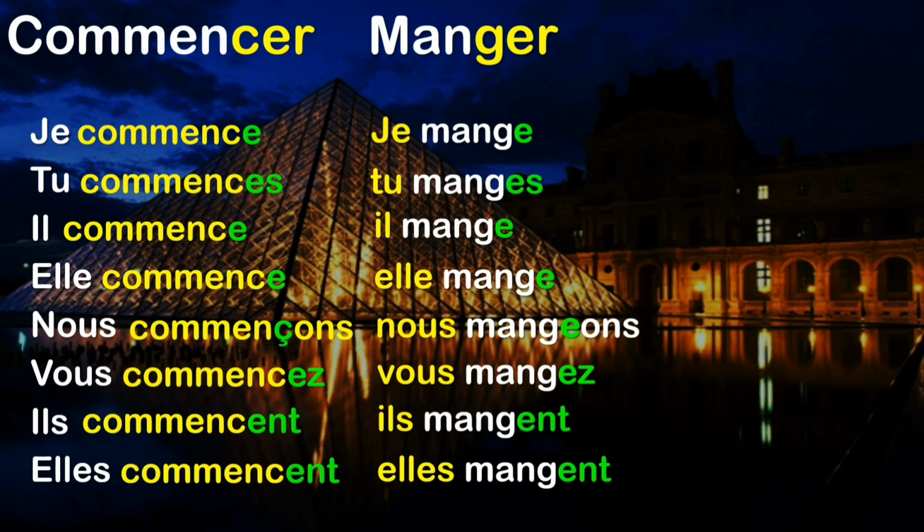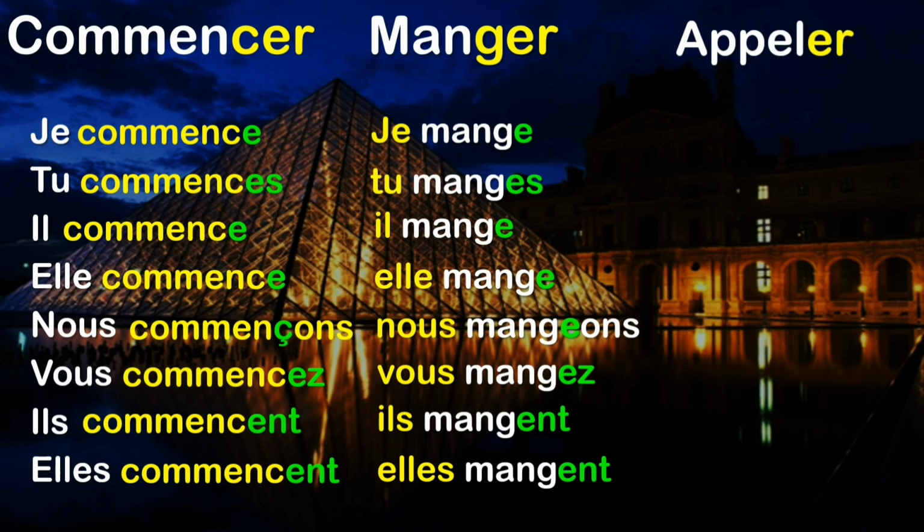Yes, so this is the GER verb. You can see an E has been used with the nous formation. Otherwise, all the endings are the same: E, ES, E, ONS, EZ and ENT. But you have used an extra E with the nous formation, and that's applicable with all the ER group of verbs that end in GER.